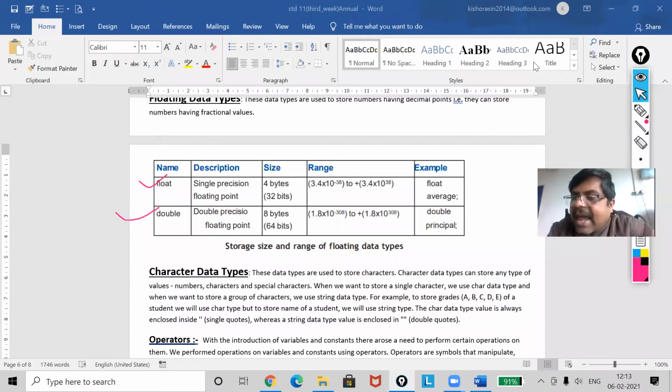Now, students, the next one is character data type. Okay, you must be remembering there in SQL, when we store the char data type, I just said you use either the single quote or use the double quote.